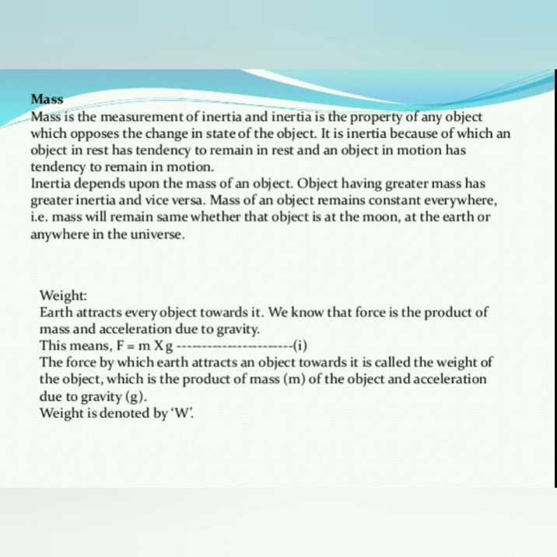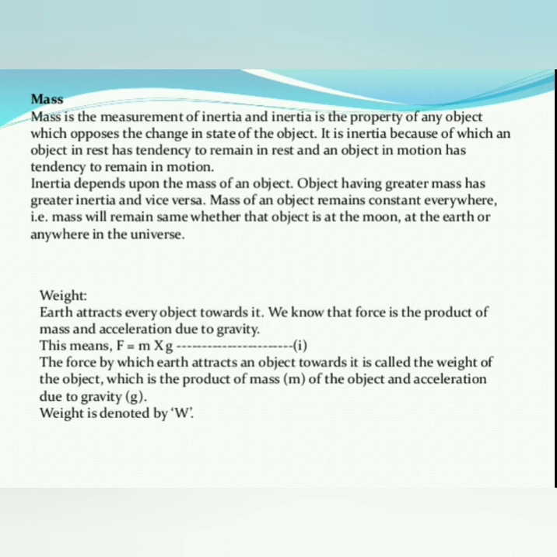That is why mass is the measurement of inertia, and inertia is the property of an object which opposes the change in the state of the object. So, this is about mass.